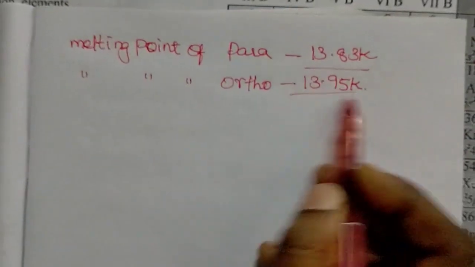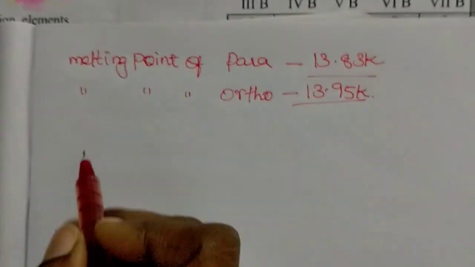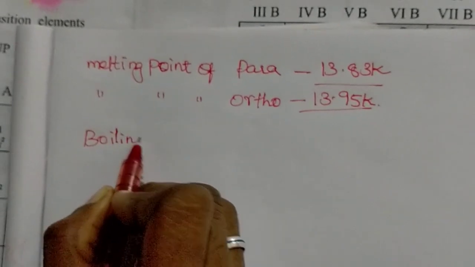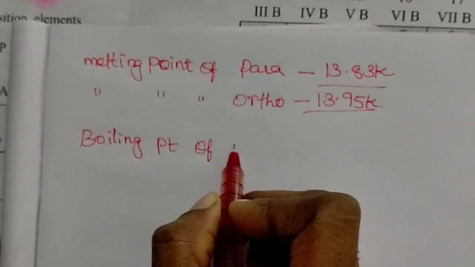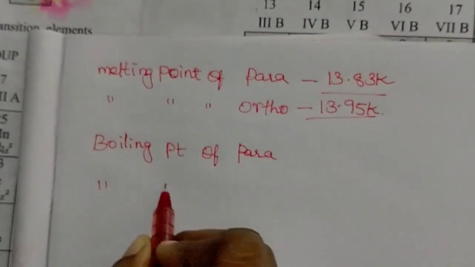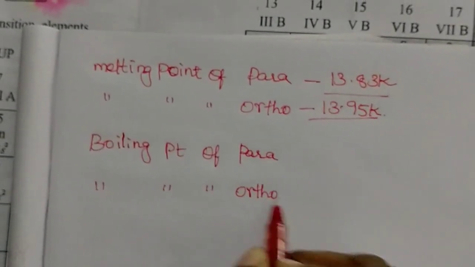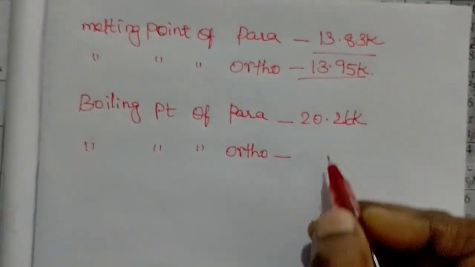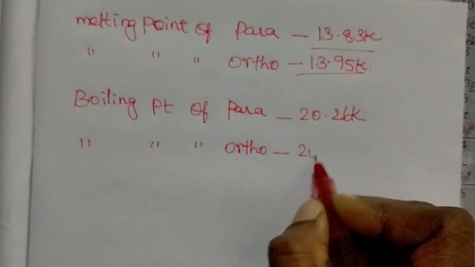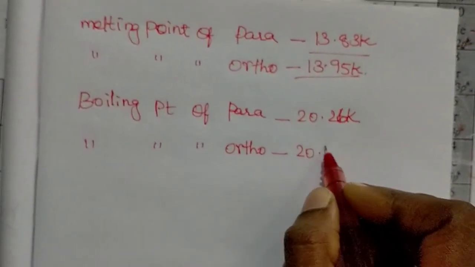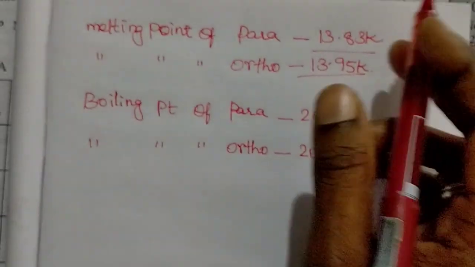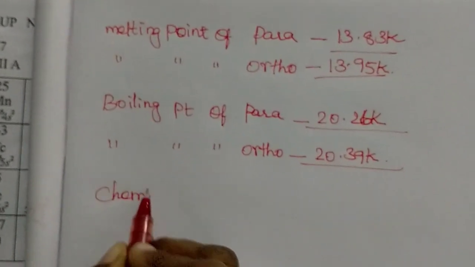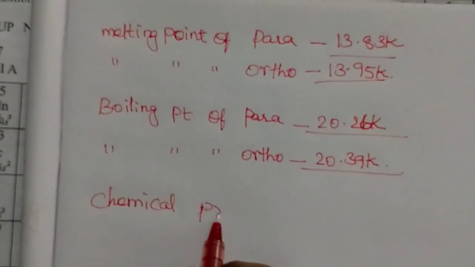The next physical property is boiling point: para is 20.26 Kelvin and ortho hydrogen is 20.39 Kelvin. So we have some difference in physical properties, but the chemical properties are the same.